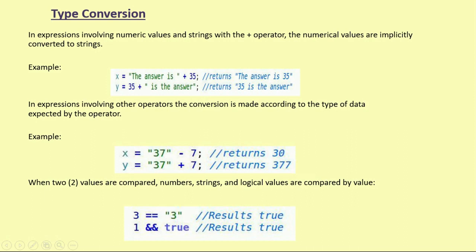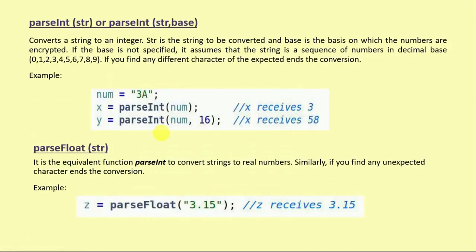377. And parseInt(string) or parseInt(string, base) converts a string into an integer. Suppose we want to convert a string into an integer type, so str is the string to be converted and base is the base in which the number is encoded. If the base is not specified, it assumes the decimal sequence from 0 to 9.